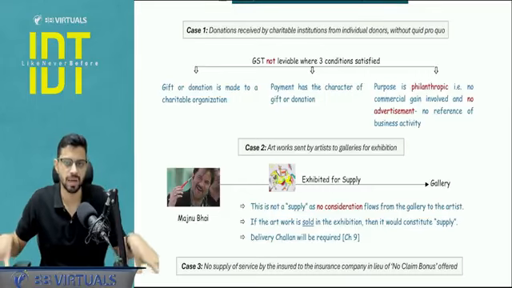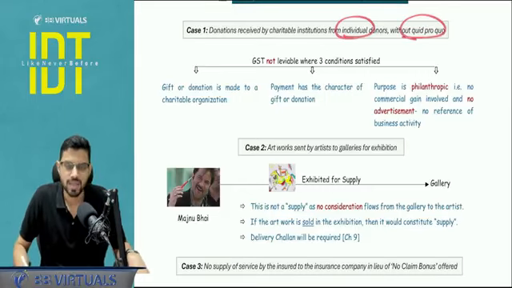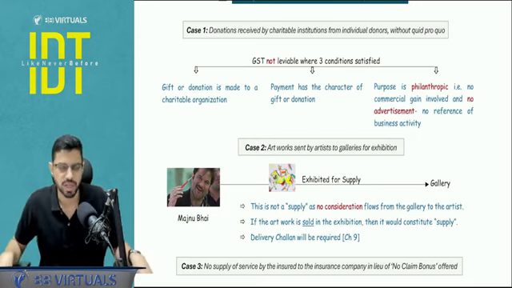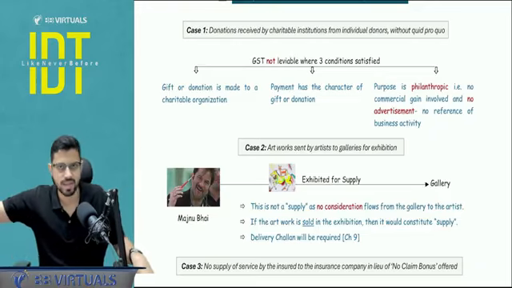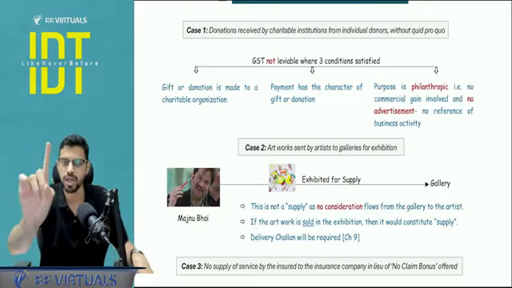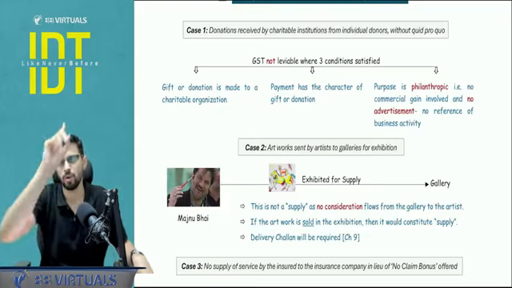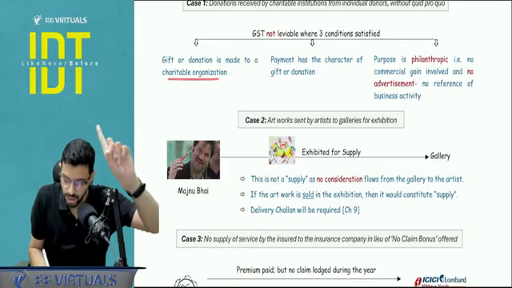Donations received by charitable institutions from individual donors without quid pro quo. Now what is happening here? Basically, I am giving a donation to a charitable organization. If three conditions are satisfied, this is not a consideration, meaning it won't be under supply. There will be no aspect of GST. Condition number 1: I am making this donation to whom? I am making this donation to a charitable organization.